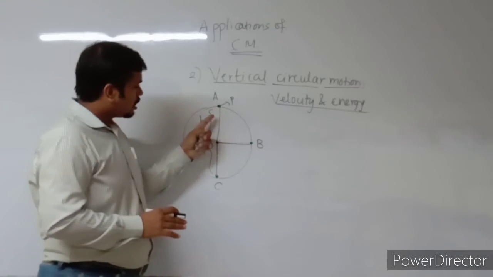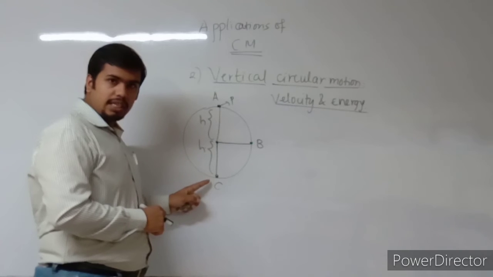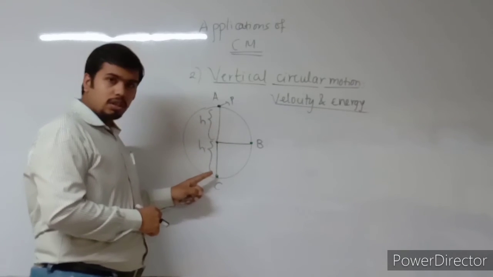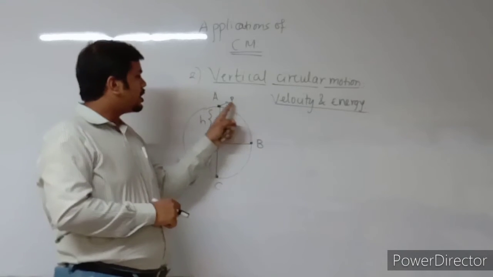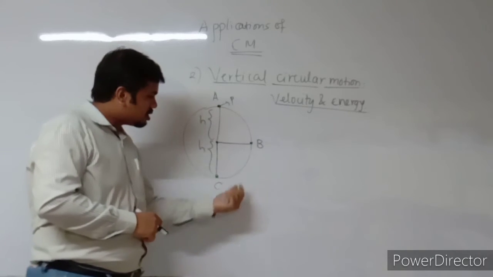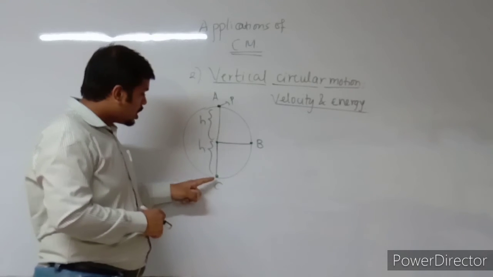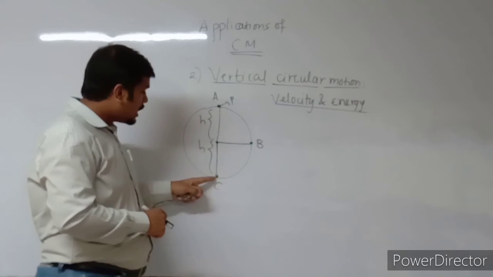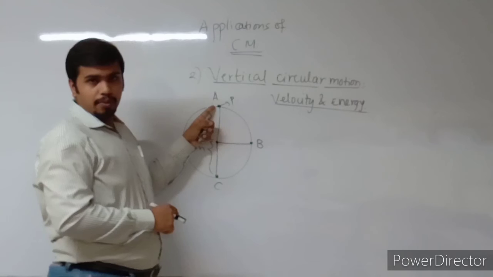Whenever your particle is at point C, it needs to have that much velocity so that it can cover the whole path till point A. Till point A, its motion will be opposed by gravity. So from point C to point A, it needs a certain amount of minimum velocity so that it can reach point A.